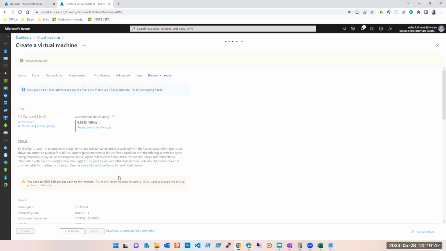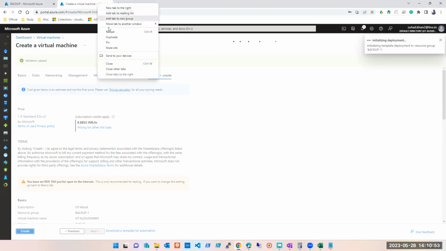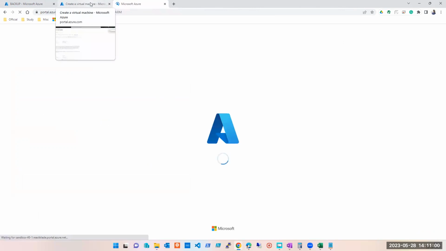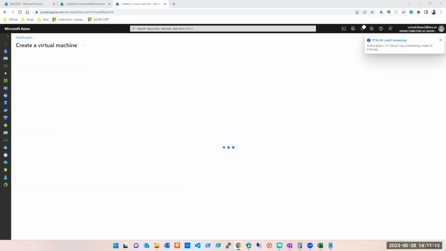Okay, now let the machine get created, and then we'll go ahead and create our backup policy, or maybe we can start doing it right away here. We created the machine in East US. So what is the first thing I told you? We require a backup. Very basic thing. Which service, or component rather, is needed?